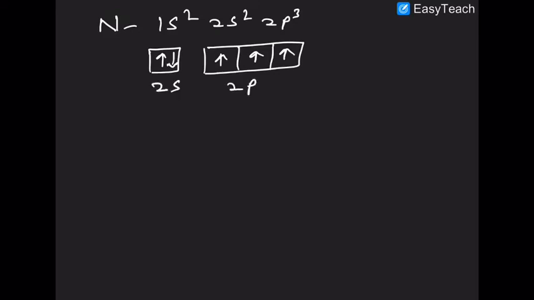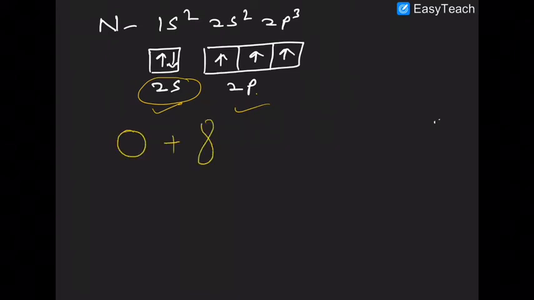Now look at nitrogen. In case of nitrogen, this is 2s, this is 2p. Now this 2s electron will remain paired up, and this paired up s orbital and the p orbitals will intermix together.